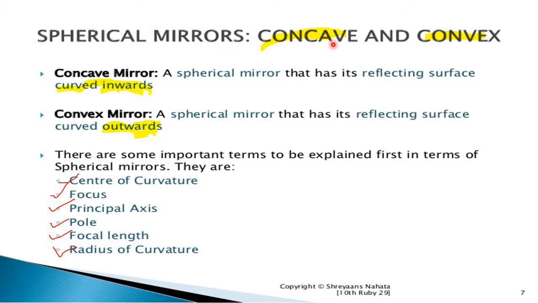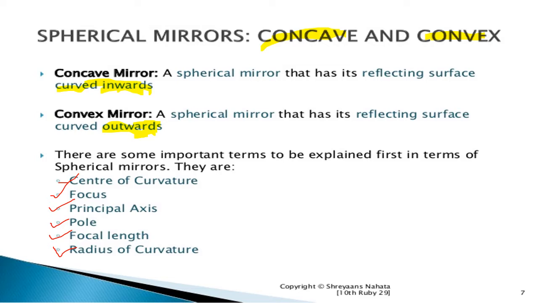The spherical mirrors, the concave or convex mirrors. The spherical mirrors are of two types. First is the concave mirror and second is the convex mirror. The concave mirror is a spherical mirror that has its reflecting surface curved inwards. The spherical mirror whose reflecting surface curves inwards is called a concave mirror, and the spherical mirror that has the reflecting surface curved in the outward direction is called a convex mirror.